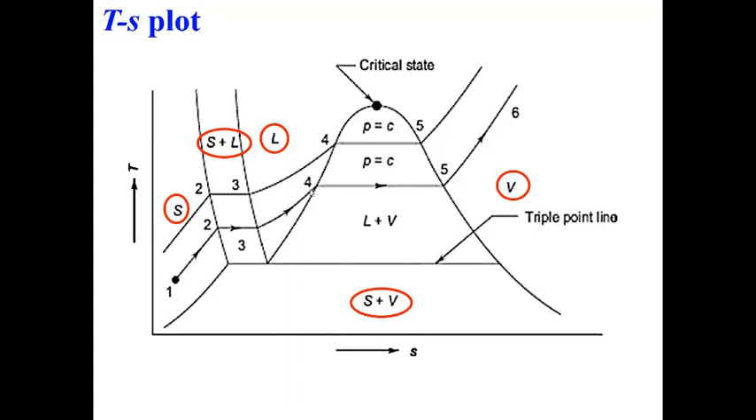Now I reach point 4, which is the boundary between liquid and the liquid plus vapor phase. From here onwards, I have vapor plus liquid, and again my temperature becomes constant. Once you get superheated steam after point 5, there is a change in both temperature and entropy. Temperature is also increasing. So this is my TS plot, which shows solid, liquid and vapor, all regions.